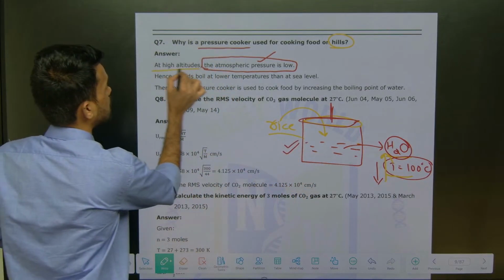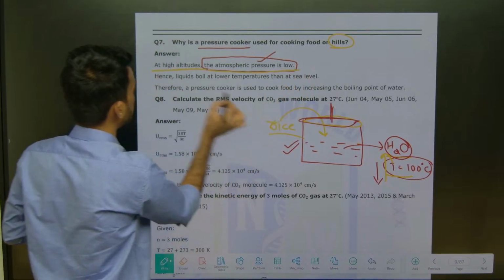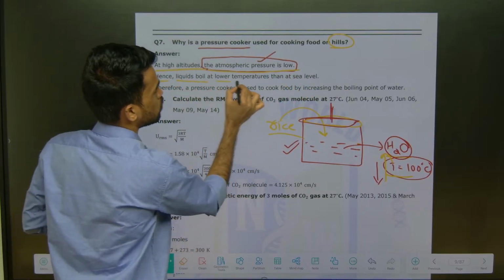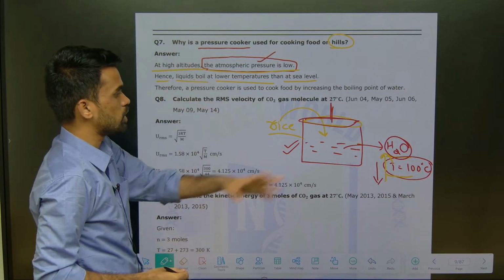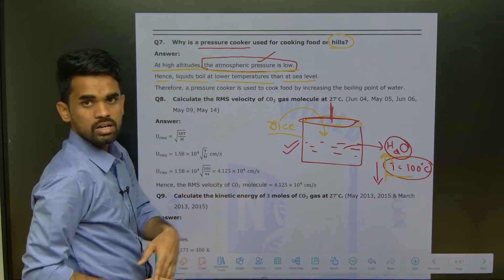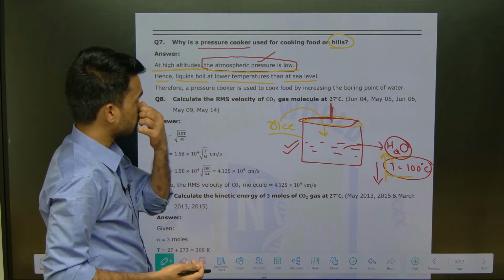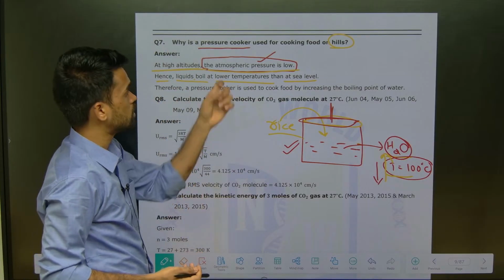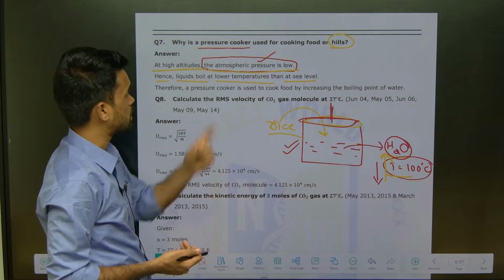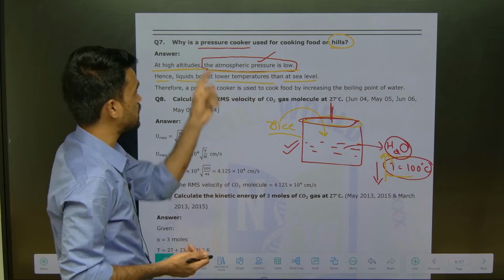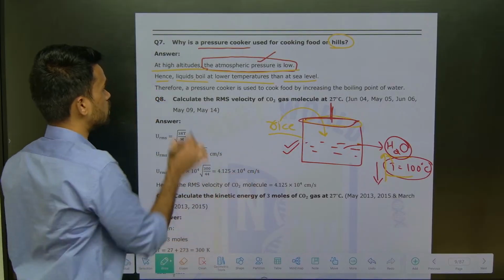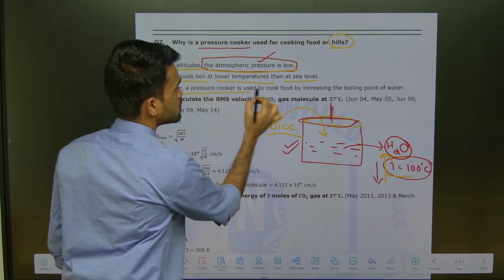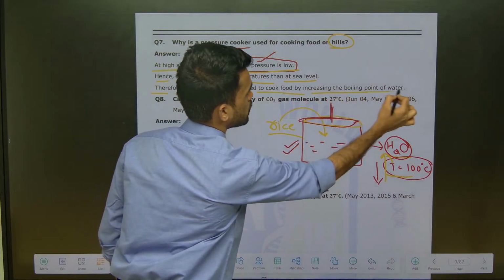At high altitudes the atmospheric pressure is low, hence liquids boil at a lower temperature than at sea level. Therefore whatever the liquid, for example water, it easily evaporates out at these lower atmospheric pressures at high altitudes. So that's why it is important to use a pressure cooker. Therefore, a pressure cooker is used to cook food by increasing the boiling point of water.